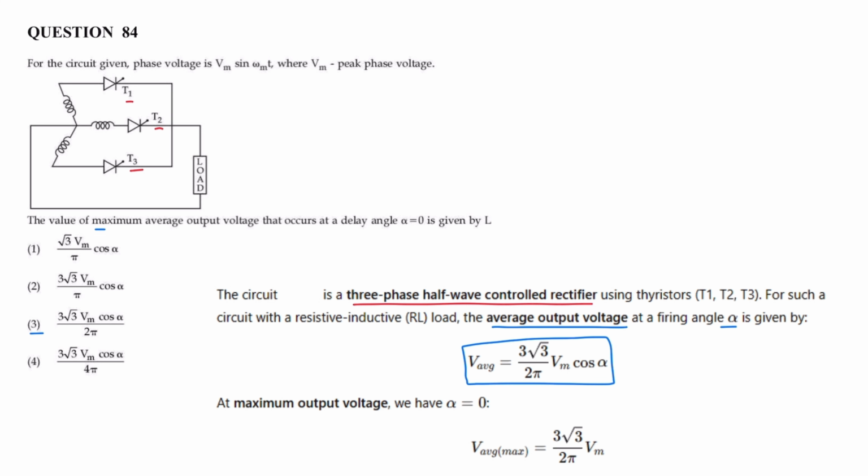The value of maximum average output voltage occurs at delay angle alpha is equal to 0 and it is given by 3 root 3 by 2 pi Vm cos alpha. Correct answer is option 3.